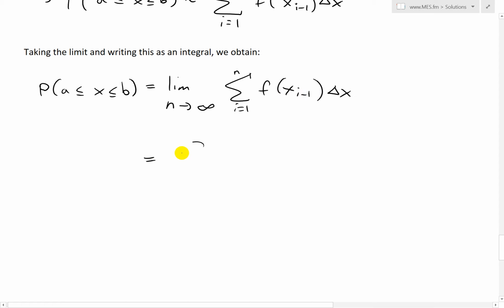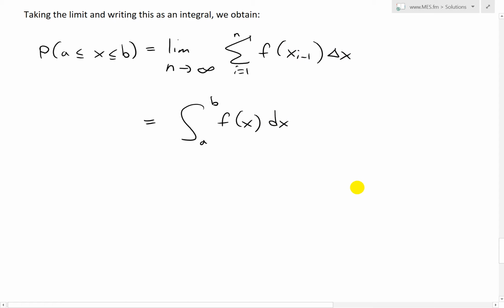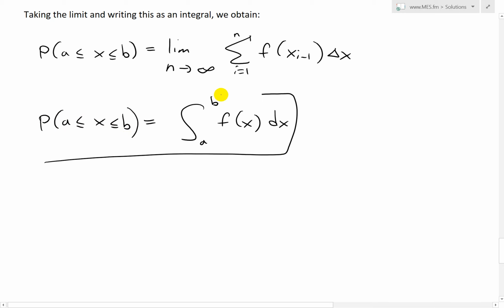this equals the integral from a to b of f of x, because again x_{i-1} is going to be roughly equal to x_i since delta x is infinitely small, so we can just write it as x, and then dx for an infinitely small delta x. Yeah, and I'll just write this out like this: P of x greater than or equal to a, less than or equal to b, and now we have this integral.